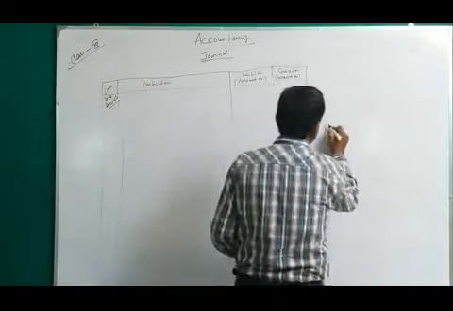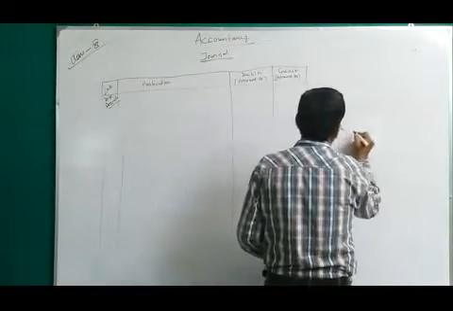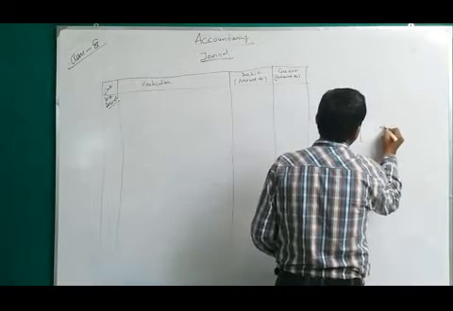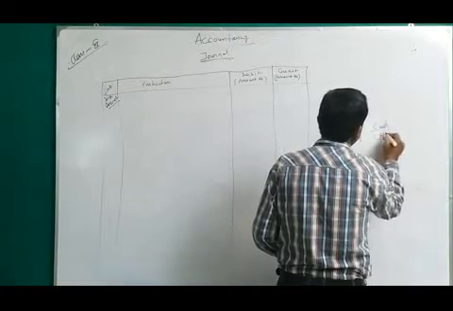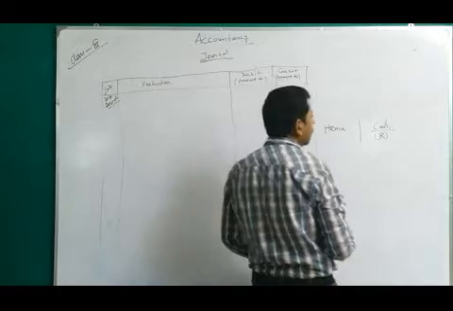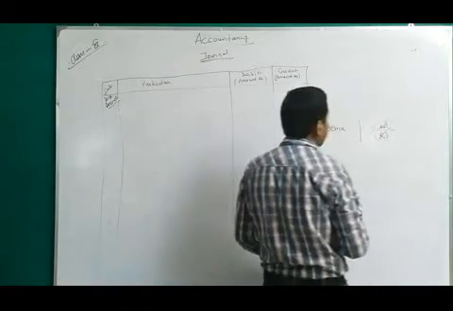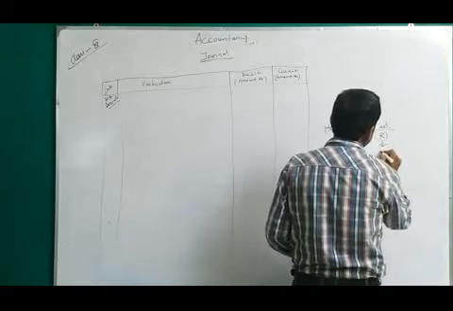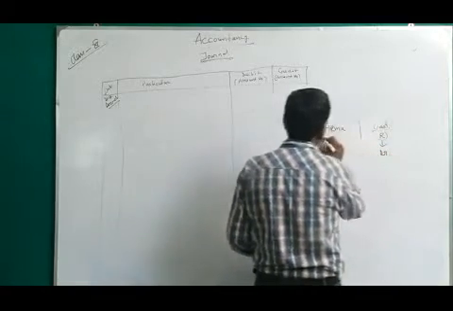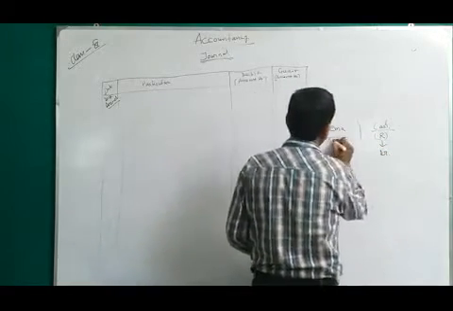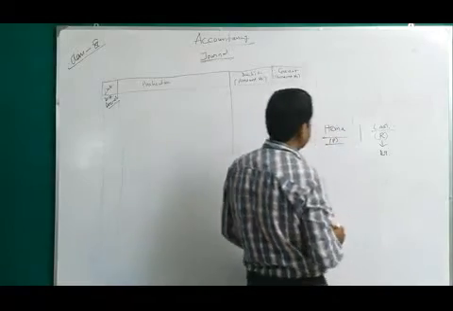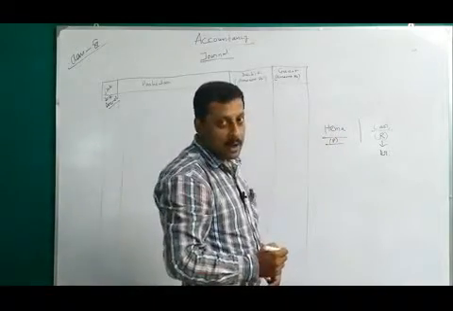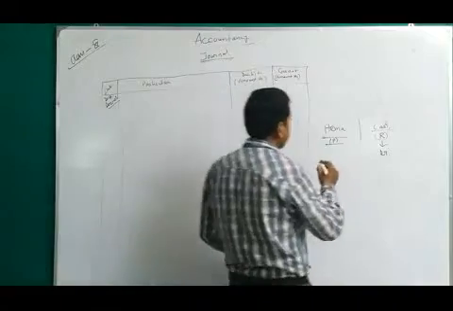So there are two things: Hema and cash. Cash, you know, is a real account, and as per the real account rule, what comes in is debited and what goes out is credited. Here, cash is coming into your business, so it should be debited. And Hema, the person, is the owner of this business who gives the cash to the business.